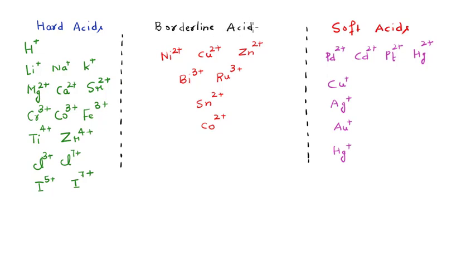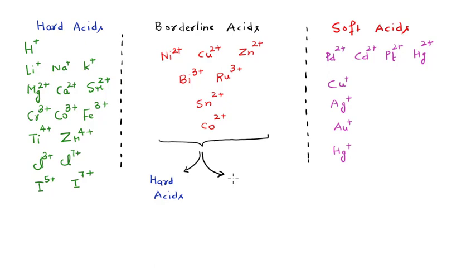So what is actually meant by the borderline type of acids? This means that this category here, I mean from here to here, these borderline acids can act as both. These can act as hard type of acids, as well as at the same time these can also act as the soft type of acids, right?